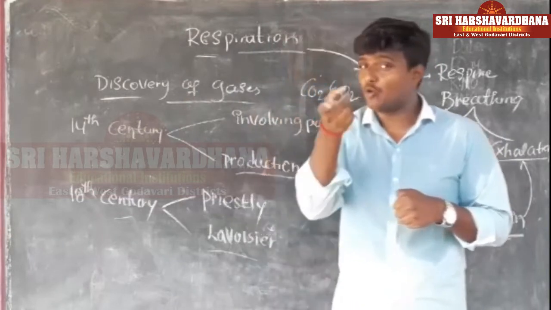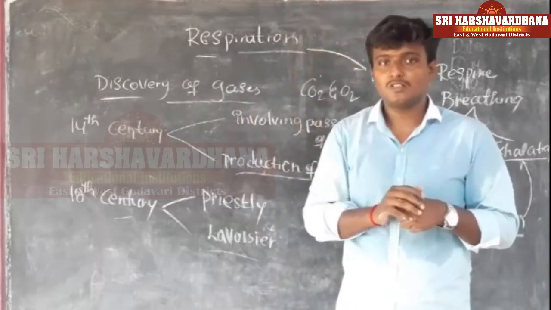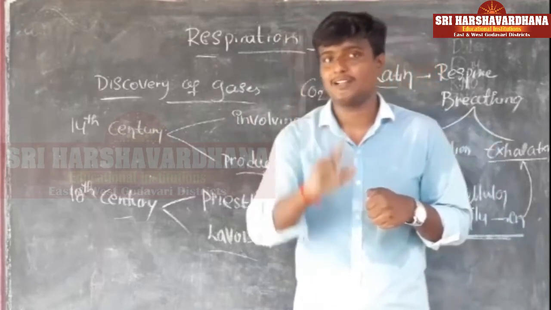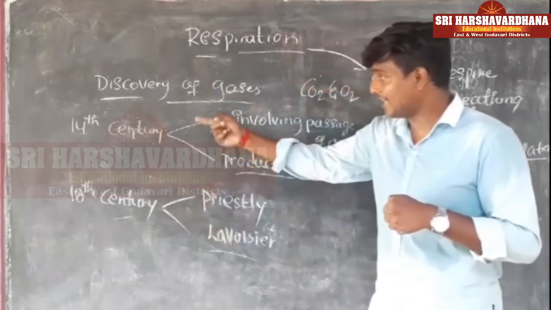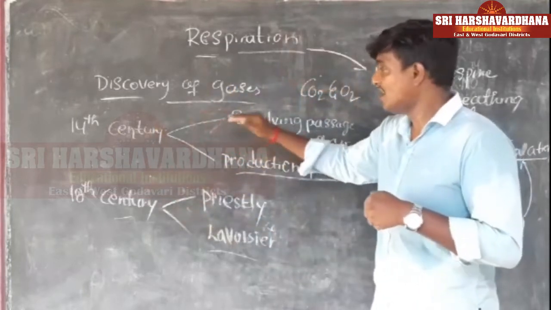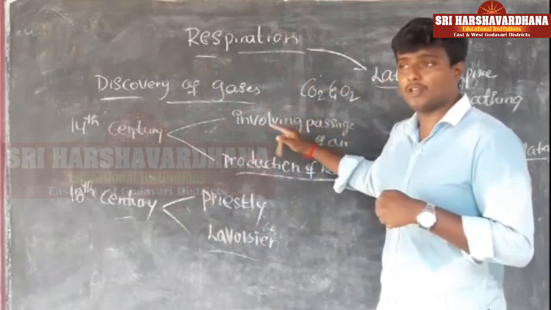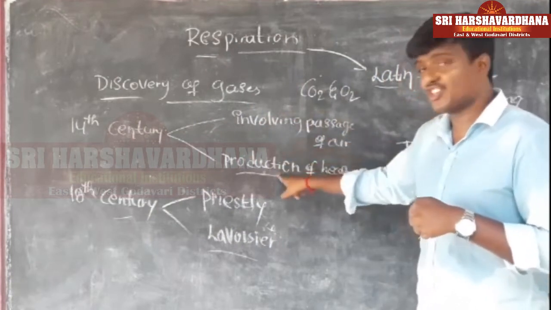At the same time, those who died have a body that is very cool. So they noticed that those who are alive can liberate heat, and those who died cannot. That's why in the 14th century they defined respiration as involving two steps only: one is the passage of air and the other is the production of heat.